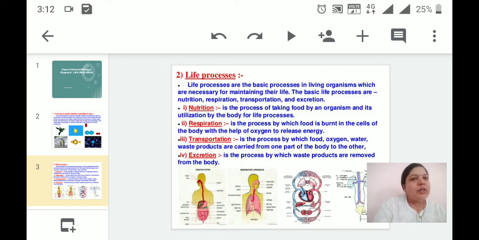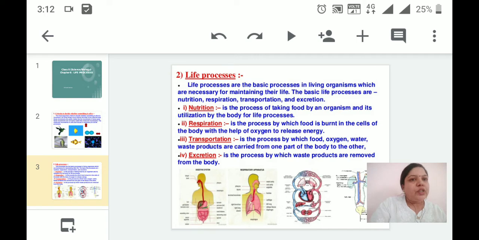Next is respiration. It is a process by which food is burnt in the cells of the body, and with the help of respiration, the body can generate energy. In 9th standard we have already studied that respiration has three main steps. First is glycolysis, second is the Krebs cycle, and third is the electron transport system. We will revise all these things in this chapter.